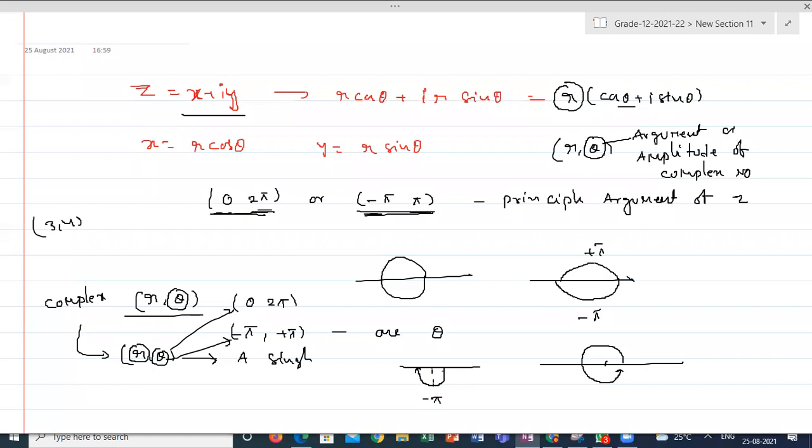Correct? And what about this one? Plus pi. You can represent the position either from 0 to 2 pi or from -pi to plus pi.